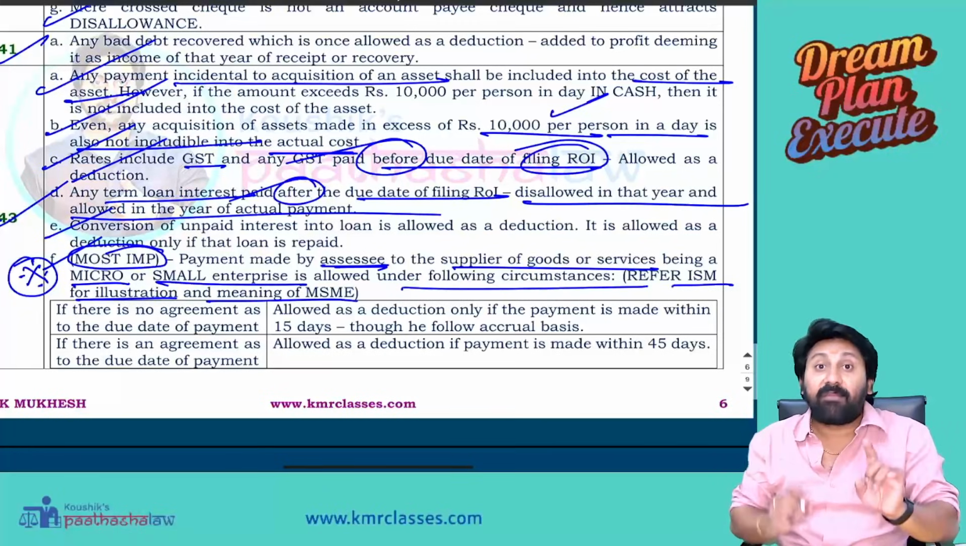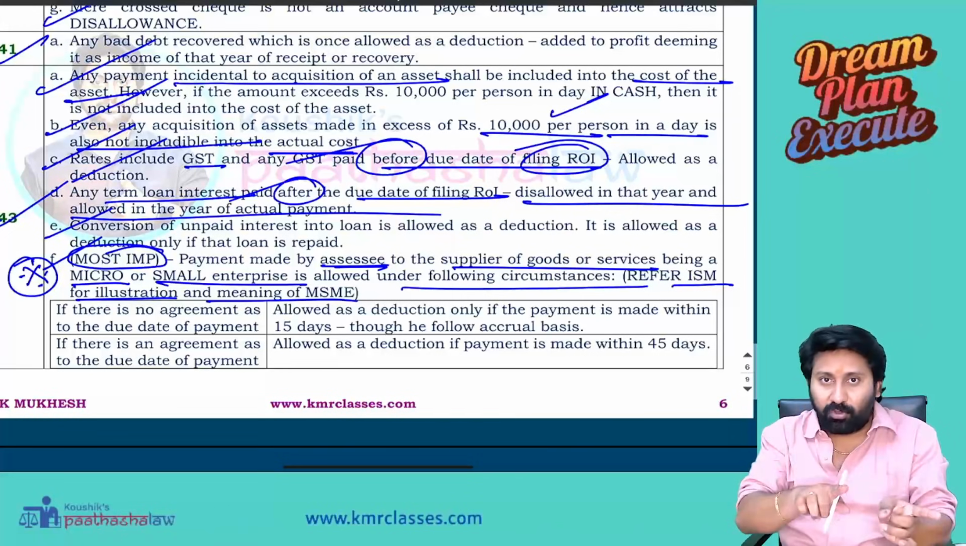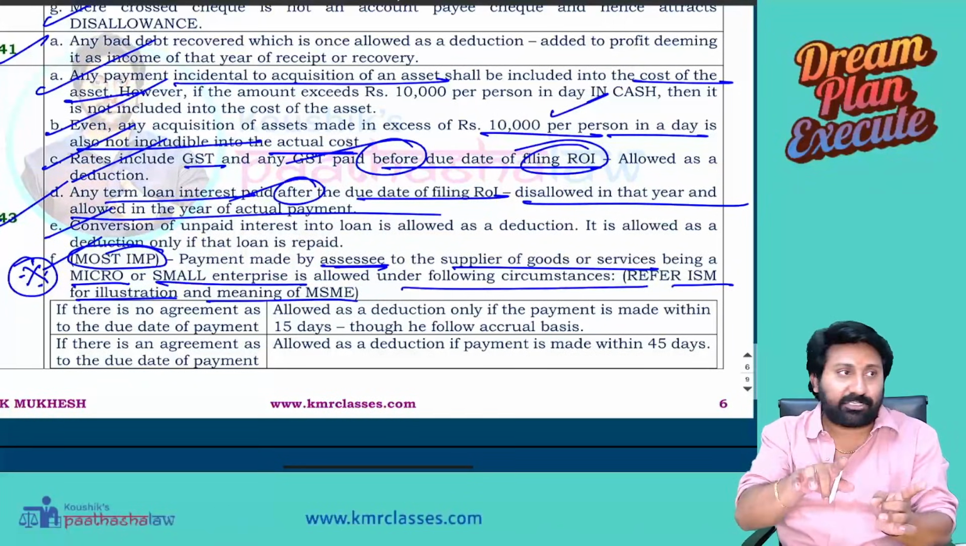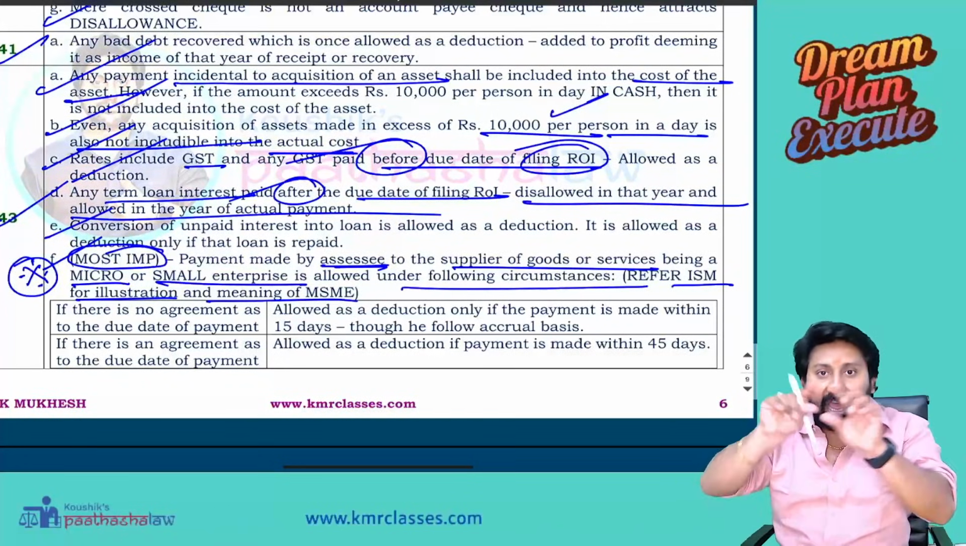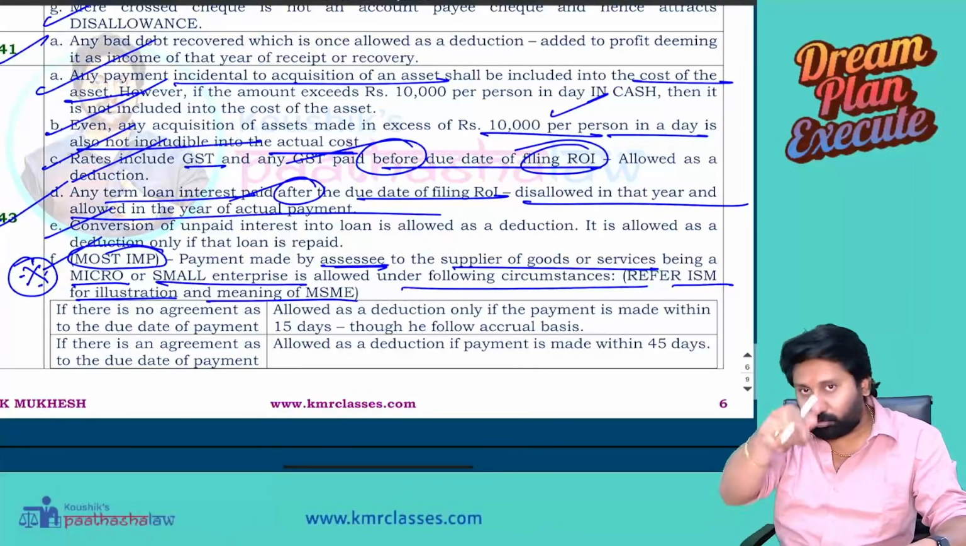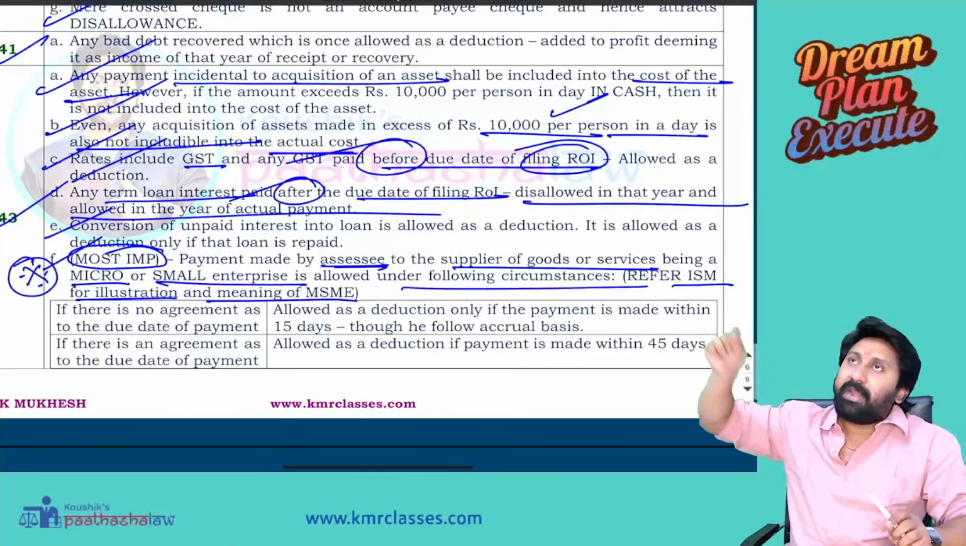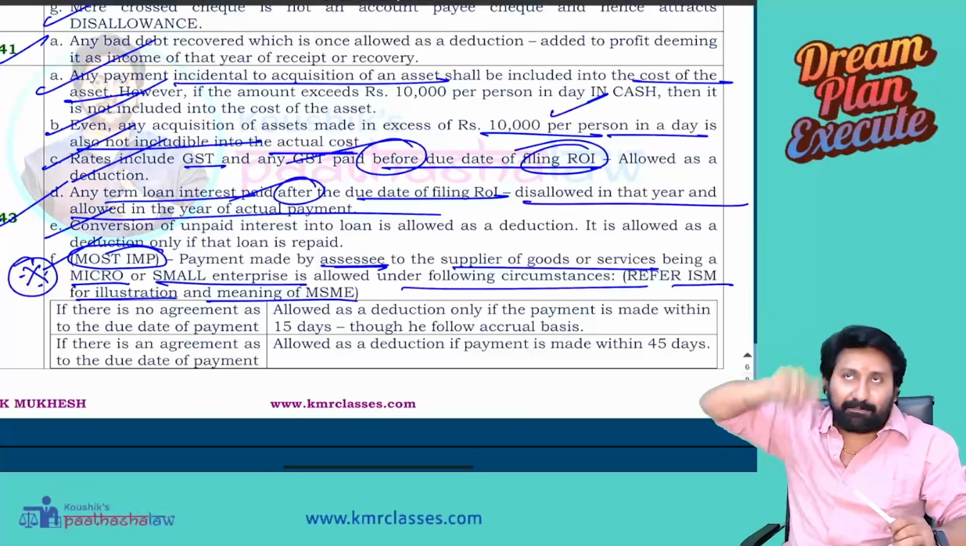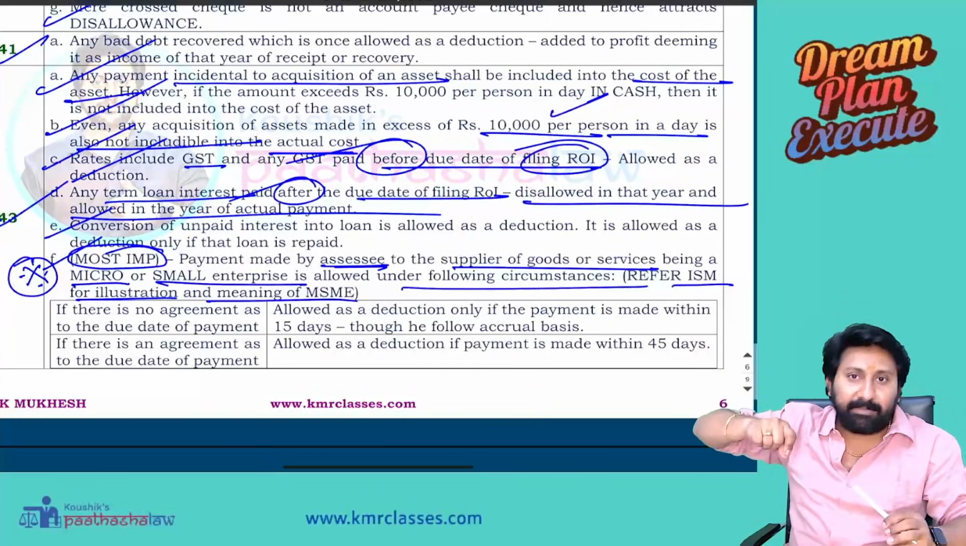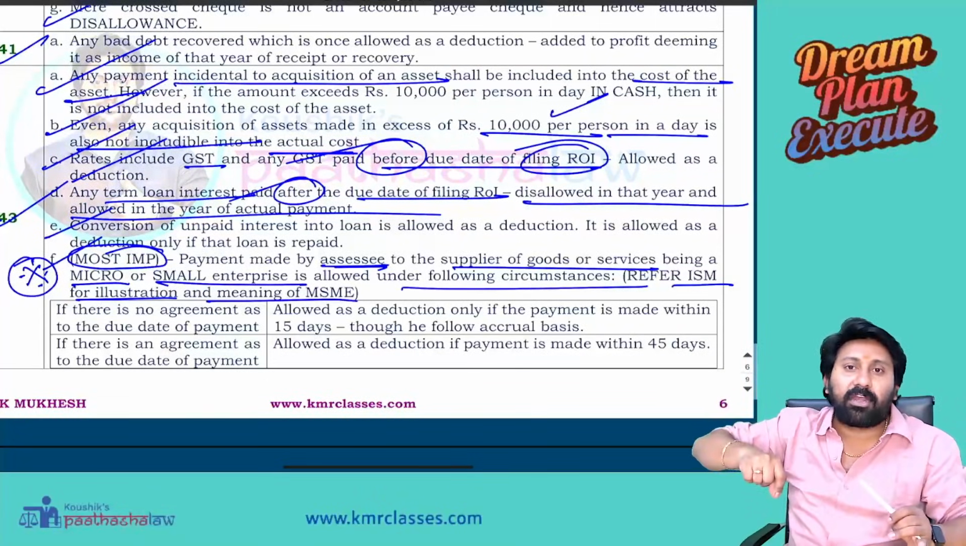Open study material, 43 section, you go. The amendment is given in dark bold letters in the study material. Read that. Question will come in exam. So there is an assessee, and the assessee made a payment to a supplier. That supplier is registered under the MSME Act. It is a micro or a small enterprise, not medium.